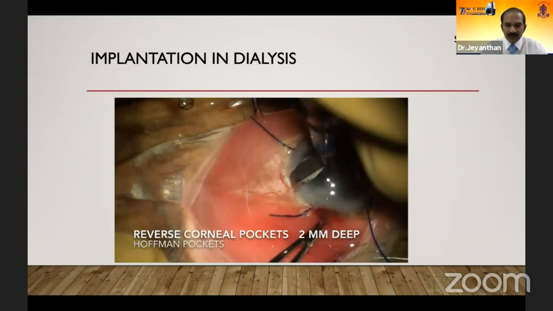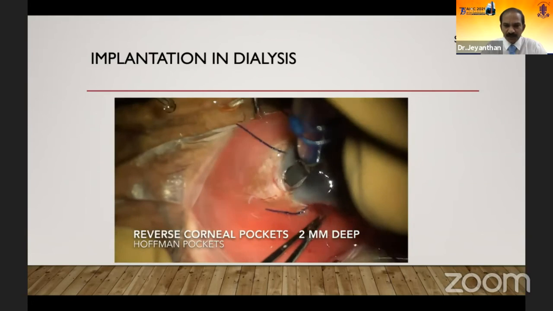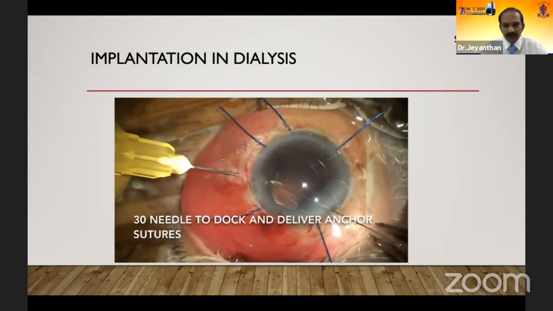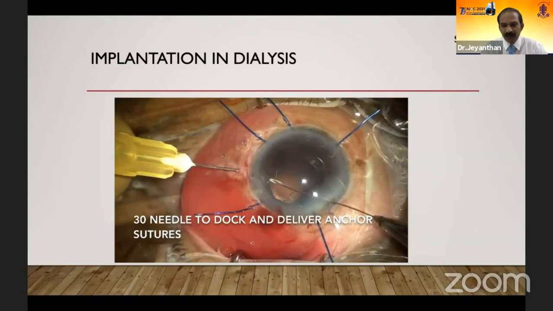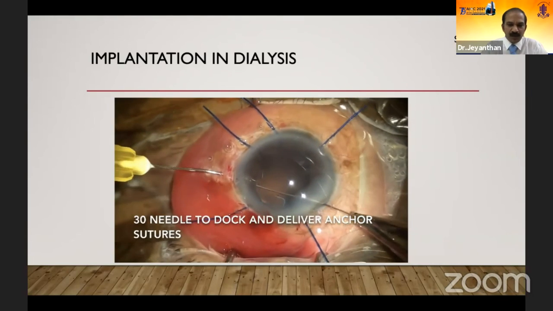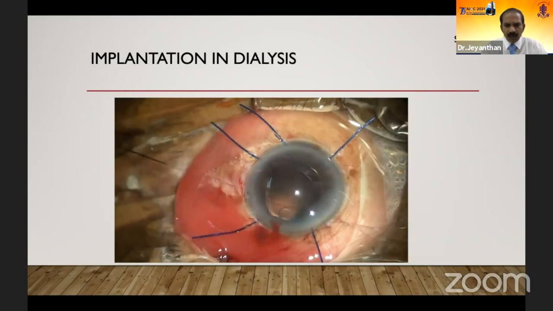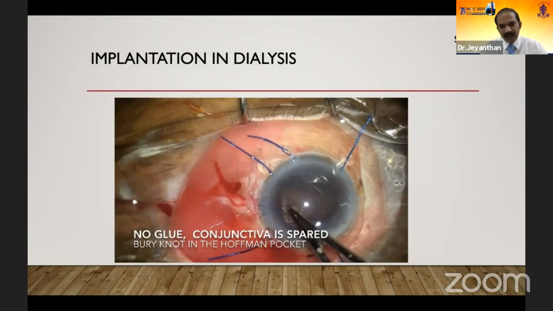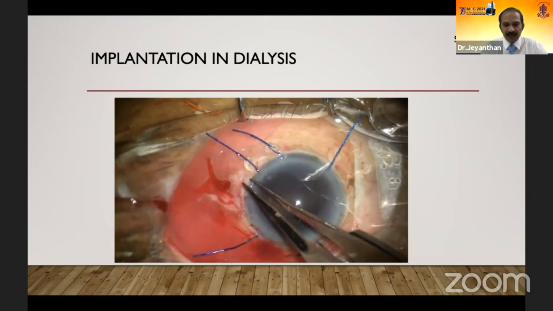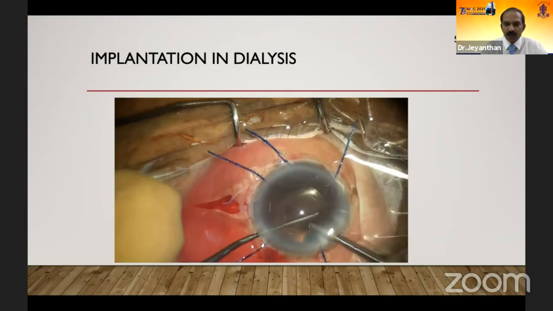To reduce the chance of cutting the conjunctiva, to spare the conjunctiva, reverse corneal pockets are being done. There's no need for glue also in a Hoffman's pocket. The key point to remember here is when you're docking the needle, make sure the PC is not ruptured, because with the dialysis and the open capsule, placing a toric IOL will definitely not be possible. Once the needle is docked, the IOL is buried under the Hoffman's pocket. And once it is buried, once the bag is stabilized, you can go ahead and implant the toric IOL.